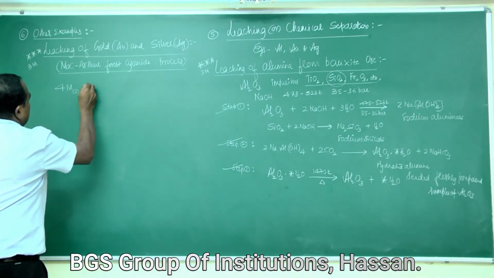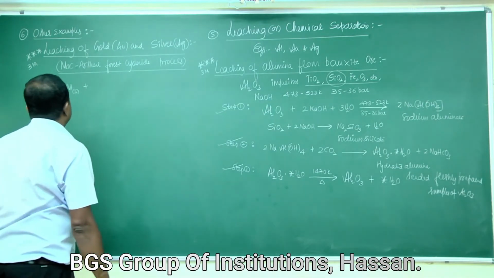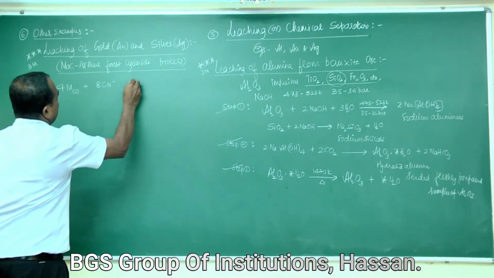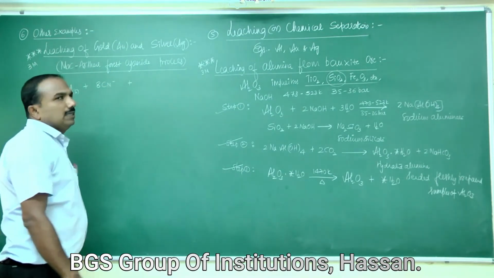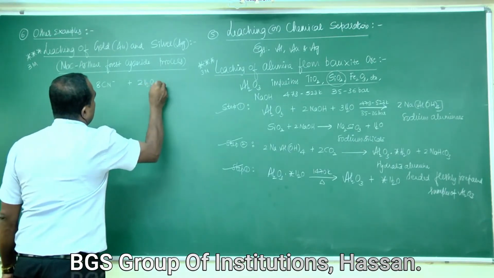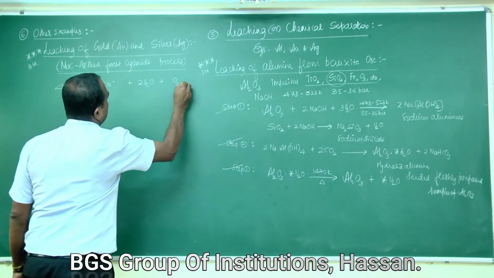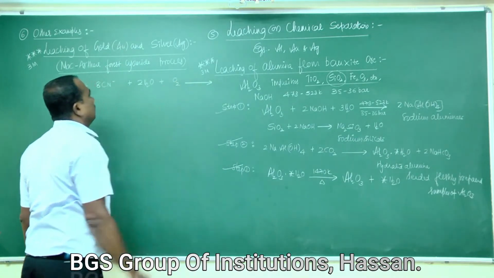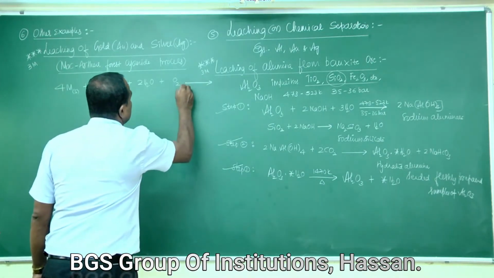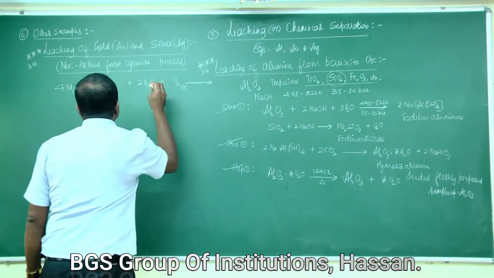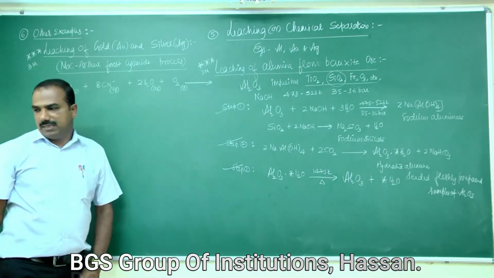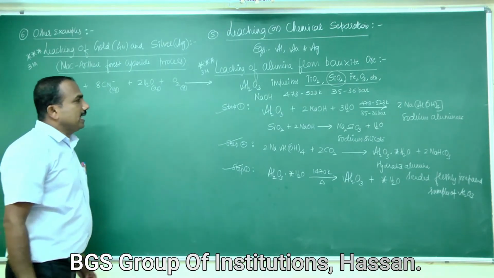4M solid plus 8CN⁻ aqueous plus 2H2O plus O2 gas.